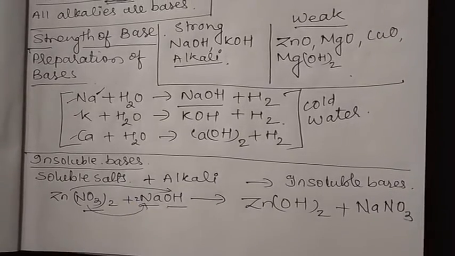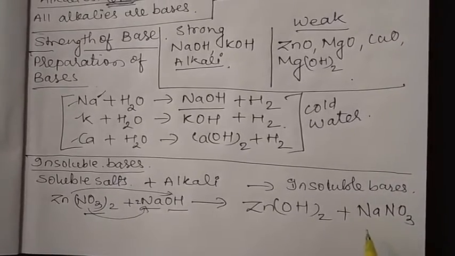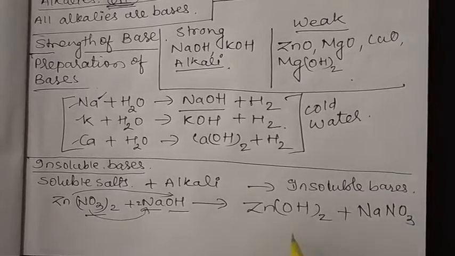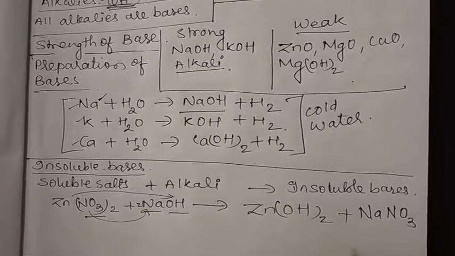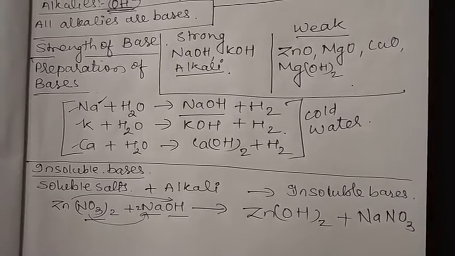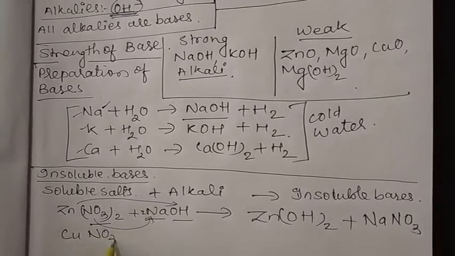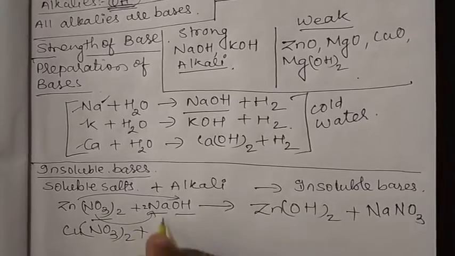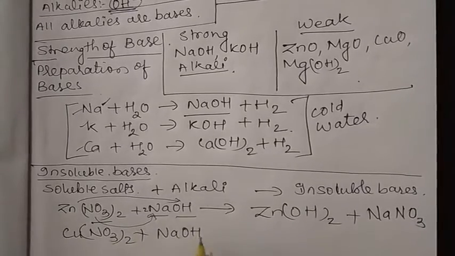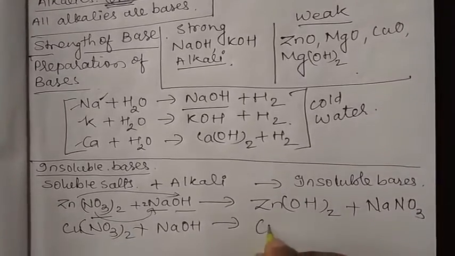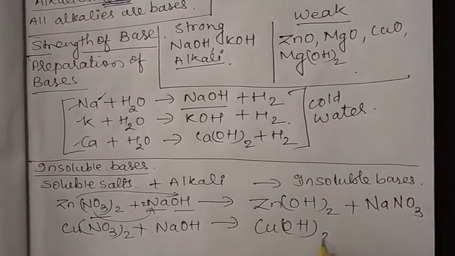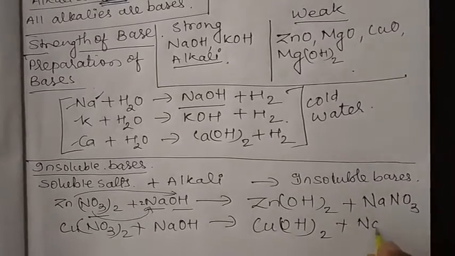So simply we can understand here that it is a double displacement reaction. Another example, copper nitrate plus NaOH gives copper hydroxide plus sodium nitrate.